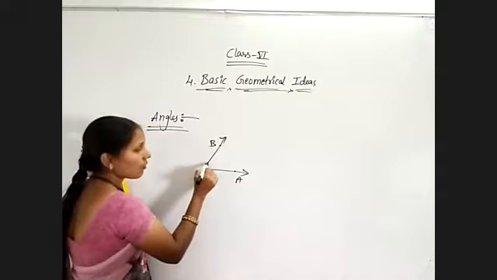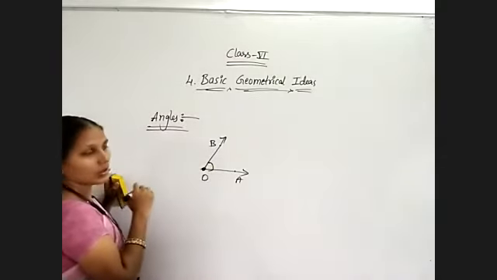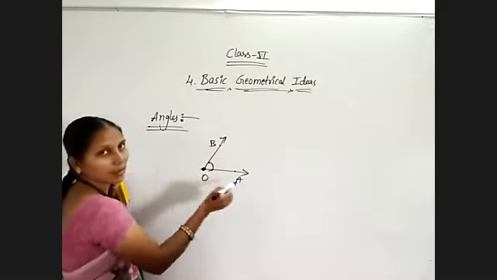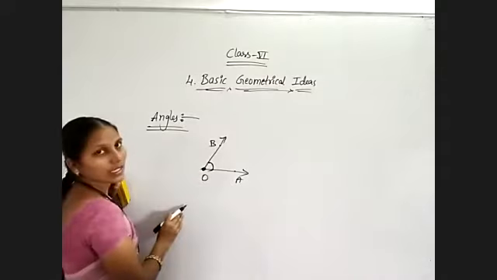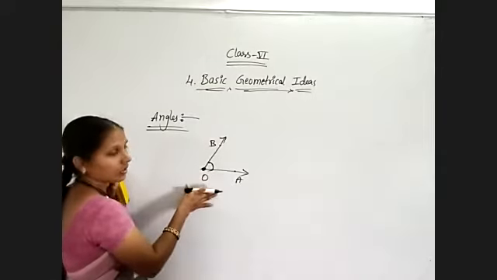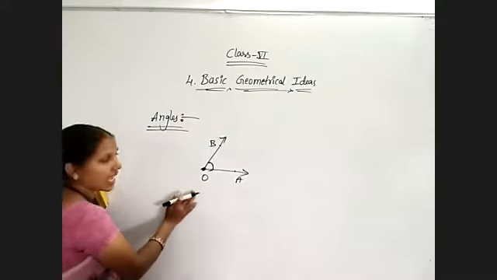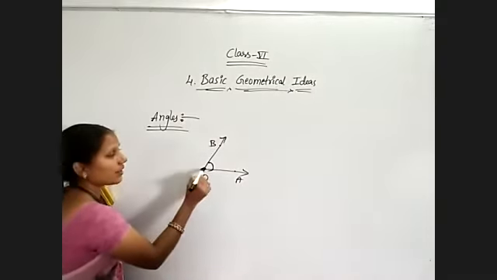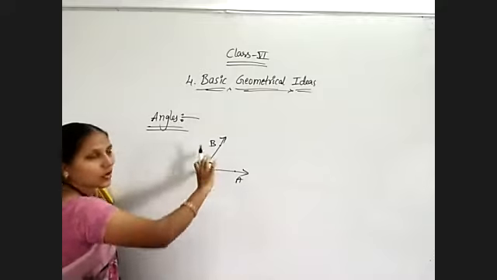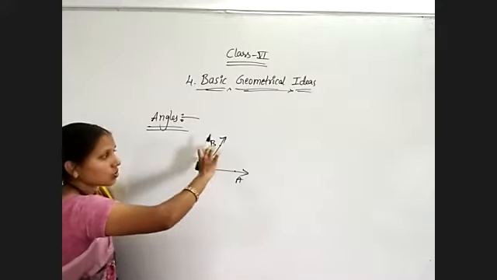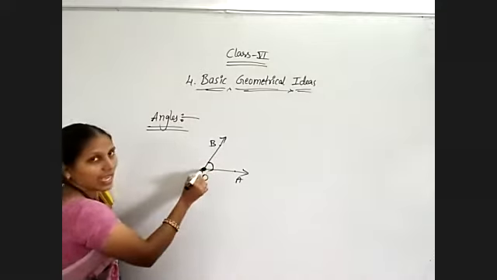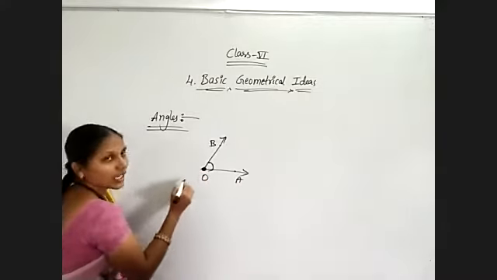So they are forming the angle at O. So symbolically it is denoted like this. And in this figure, what are the different terms we have for this angle? What is the angle? First of all, identify. Wherever those two rays are meeting, they are forming the angle. That means the angle in this figure is angle O.